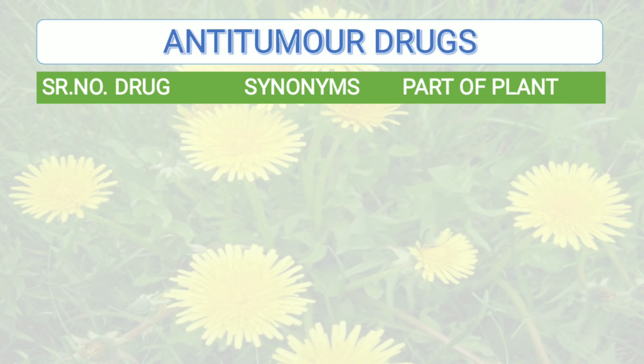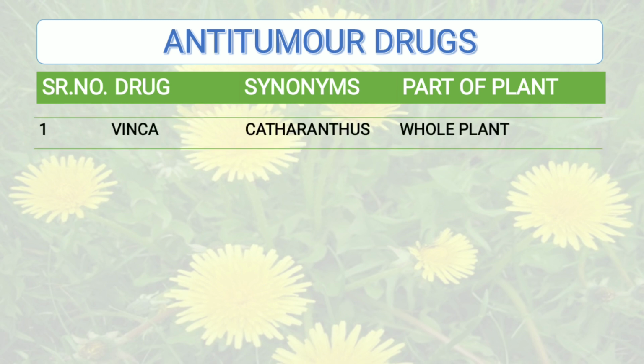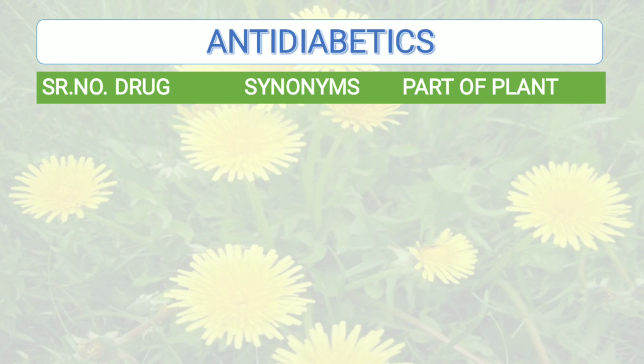Moving to the next one, that is anti-tumor drugs. These are the drugs which can be used in the treatment of cancer, and the drug in this category is Vinca. Synonym for Vinca is Catharanthus, also Vinca rosea or periwinkle, and part of the plant that is used is the whole plant. Then moving to the next category, anti-diabetic, that is the drugs which are used in the treatment of diabetes.